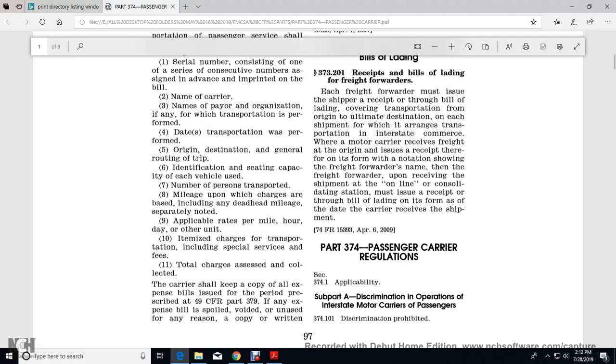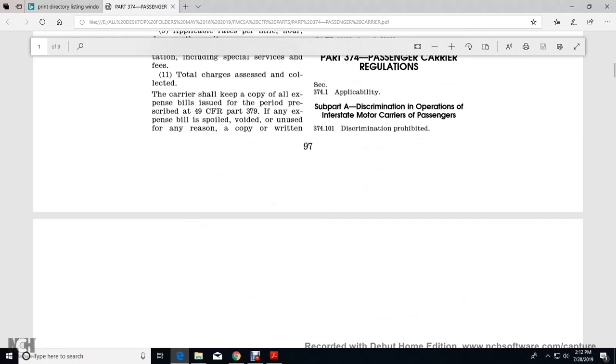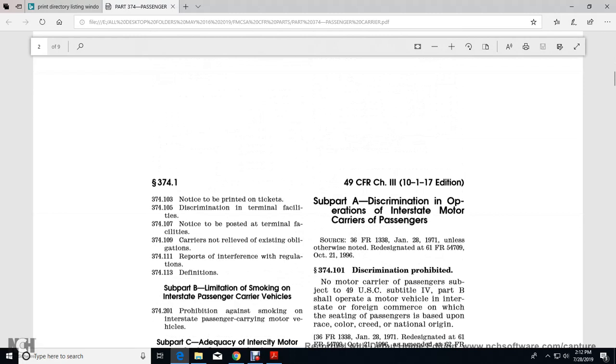All right, Part 374, Passenger Carrier Regulations. 374.1, Applicability. Subpart A, Discrimination in Operation of Interstate Motor Carriers of Passengers. 374.101, Discrimination Prohibited. 374.103, Notice on Printed Tickets. 374.105, Discrimination in Terminal Facilities. 374.107, Notice in Posted Terminal Facilities. 374.109, Carriers Not Relieved of Existing Obligations. 374.111, Reports of Interference with the Regulation.